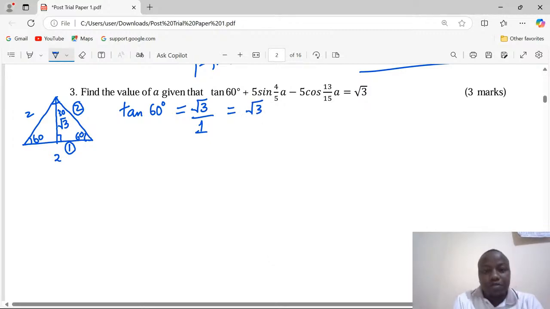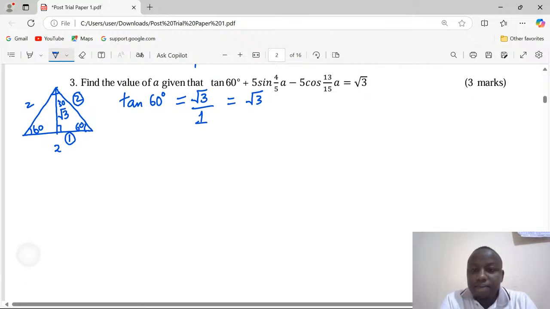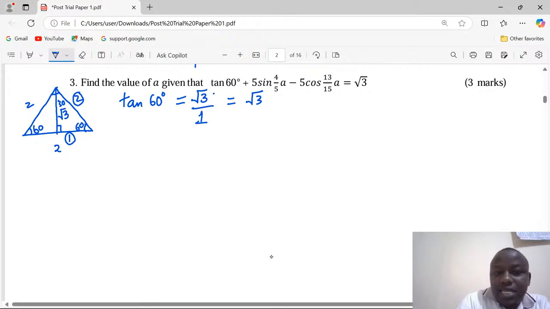Being the square root of 3, that is the expression of tan 60 in surd form. Even when you go to the calculator, you click tan 60, there is the value you will get, and you also click the square root of 3, you get the same value. Therefore, tan 60 is equivalent to that. And from our equation, it means this value and this one are just the same.